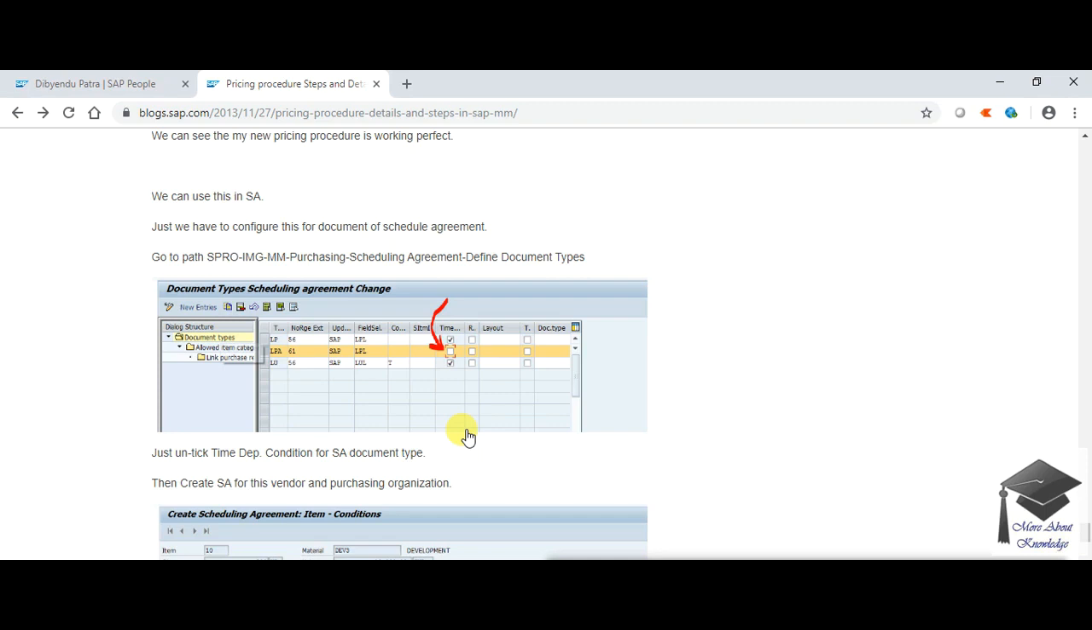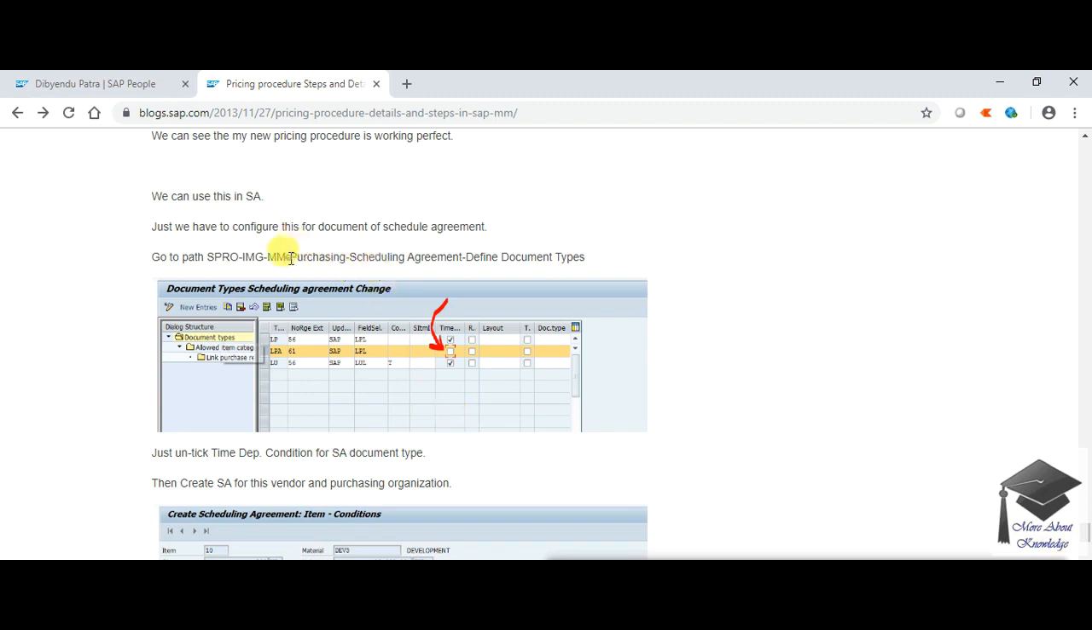So for contract and for info record, you cannot use time independent condition record. You have to use time dependent because all these condition records have a validity, but PO conditions do not have any validity. A PO price is valid for a long time or whenever the PO doesn't expire. So basically this condition doesn't expire after a certain point of time.